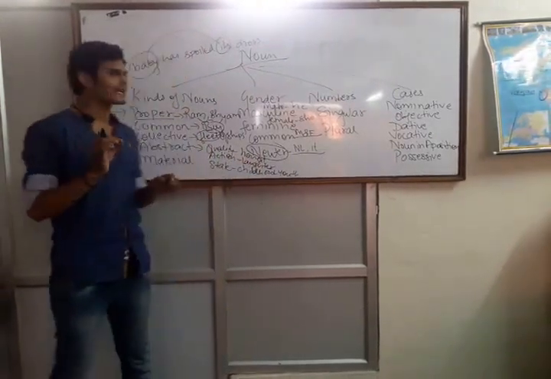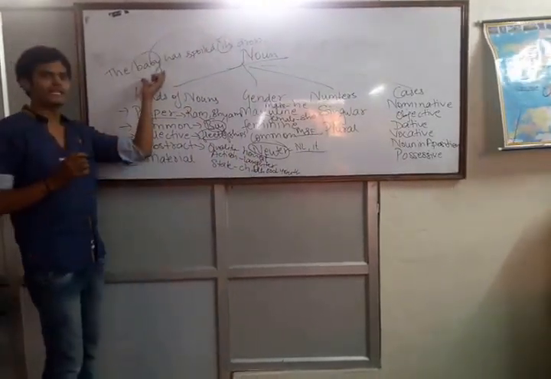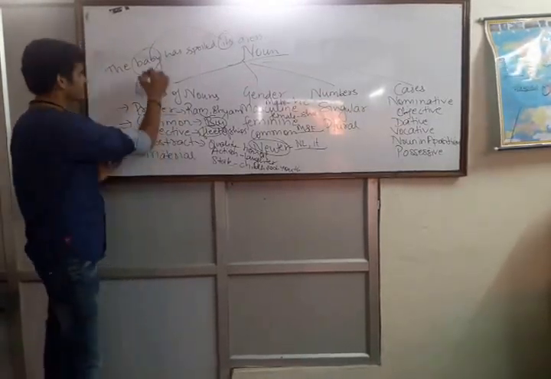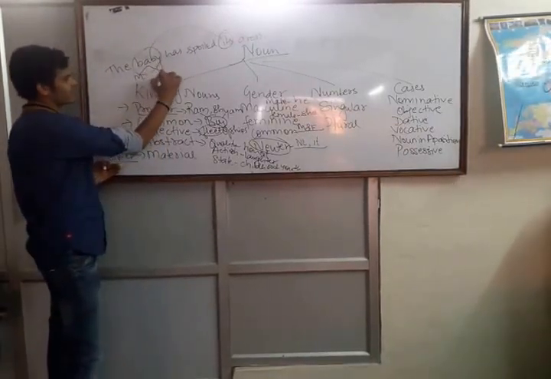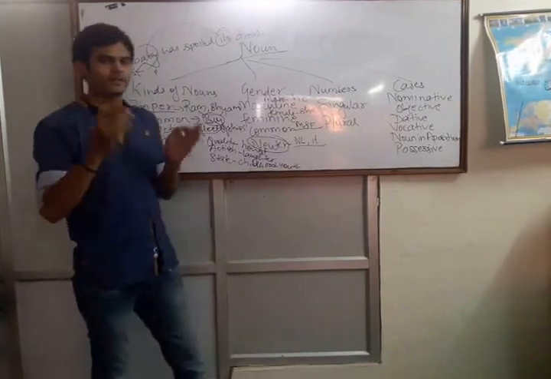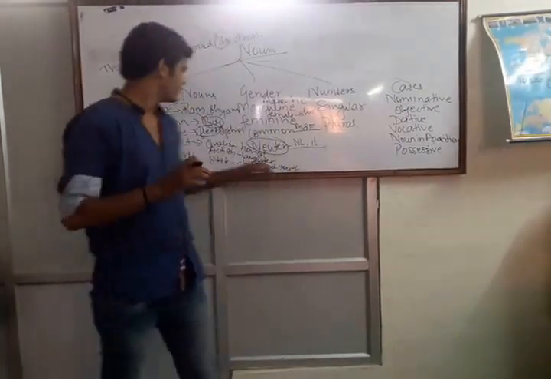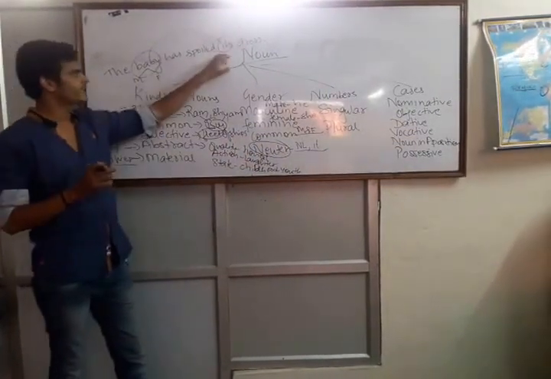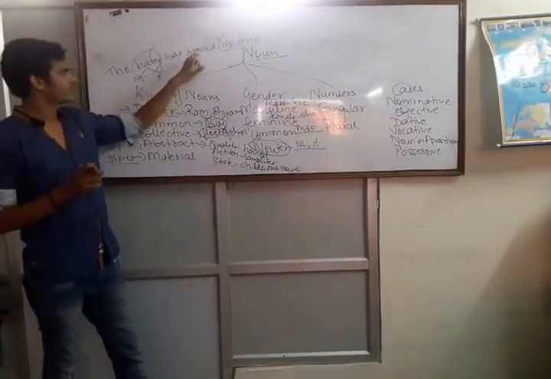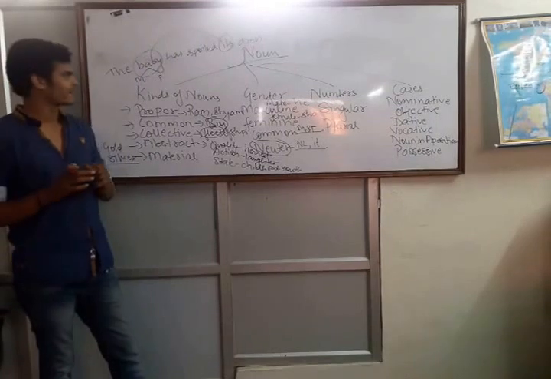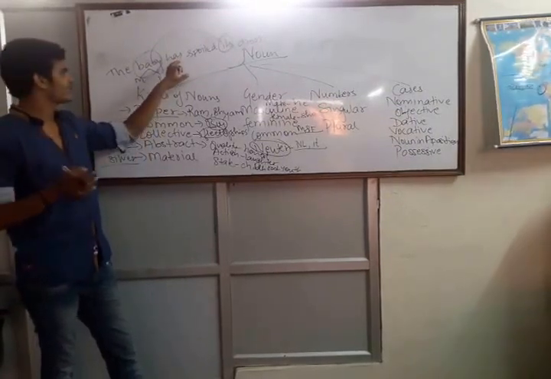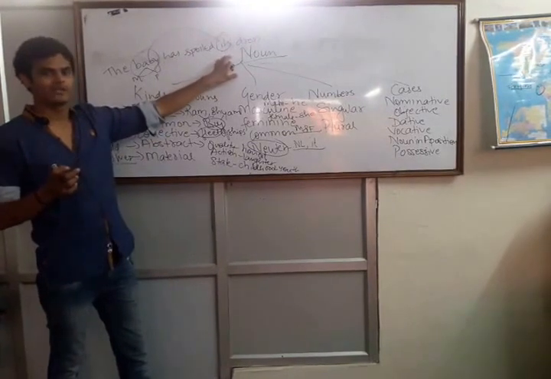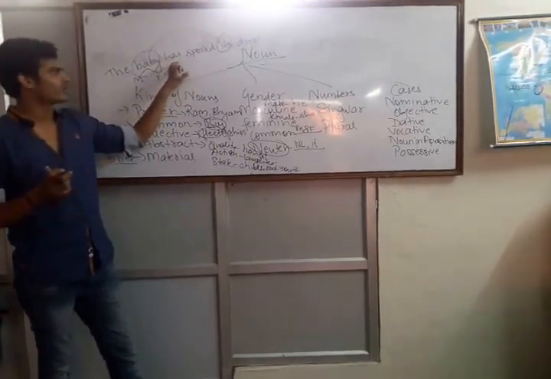The point to understand here is, from the word baby, it is not clear whether it is masculine or feminine. The words from which gender is not clear, we use neuter gender for those words. So here, with baby, its will be used. This is the question that can be expected in exams, because the student gets confused that here should be his, but only and only its will be used here because the gender is not clear.